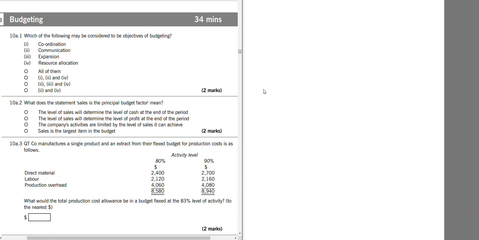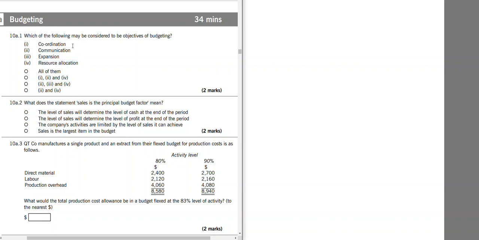Okay, let's look at kit questions from the budgeting section. Let's start with the first section. Which of the following would be considered objectives of budgeting? If you saw in the theoretical parts, we saw that it was coordination, communication, expansion, not resource allocation.